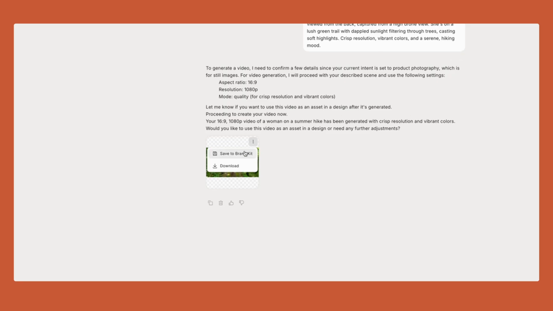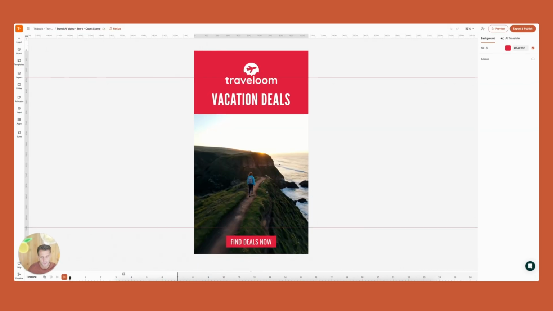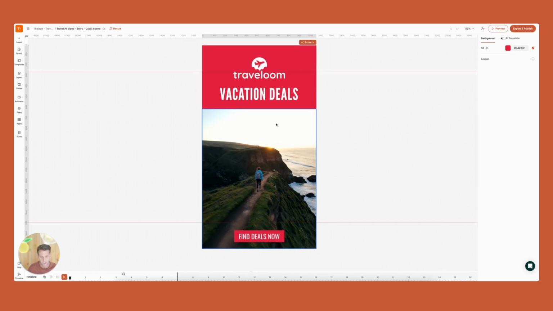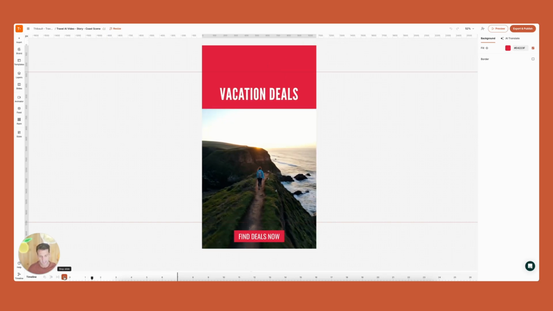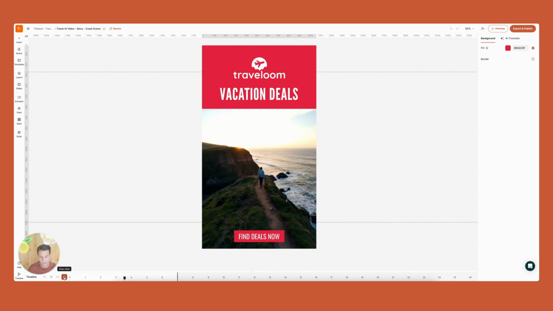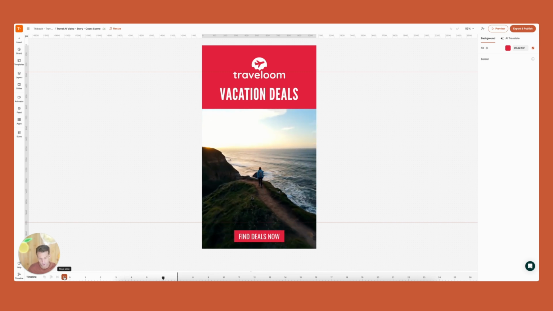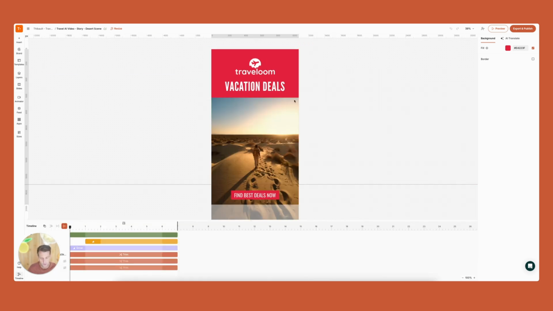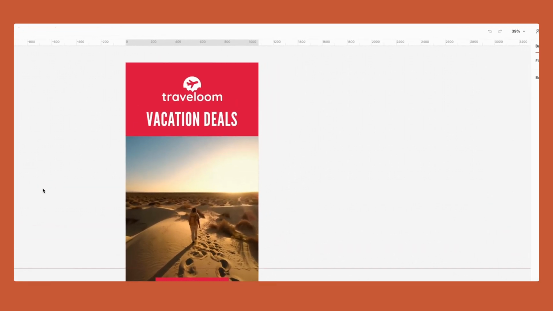Now, once you've done that, you can save it to your brand kit. As always, because it's saved into your brand kit, you can bring it into the editor, and here in the editor, you can turn it into a design. So here I took a template, I added a logo. Here, this is a fake brand, and you can see the type of video that I could create and type of ad. Here I asked for something more like on the coast. Let's say I wanted to do a series for promoting trips in the desert. I could do that, and the list goes on. Again, the possibilities are endless into what you can create.